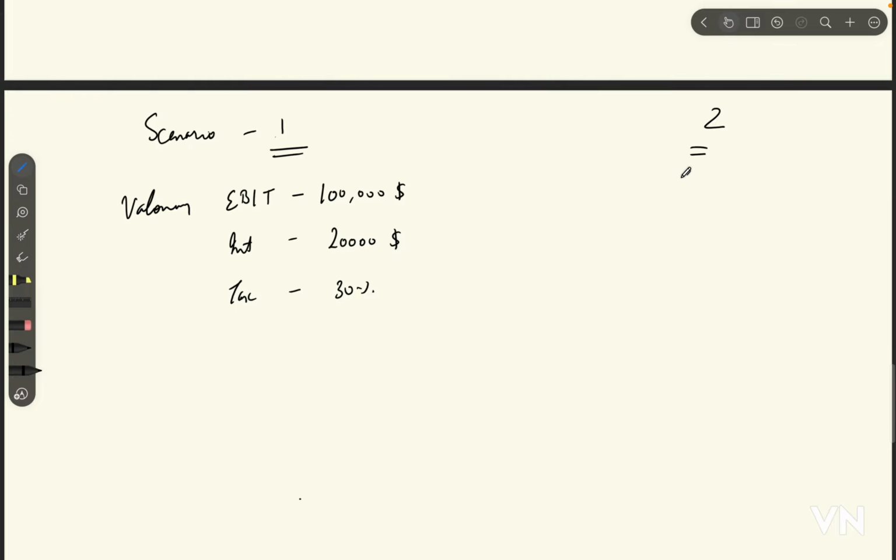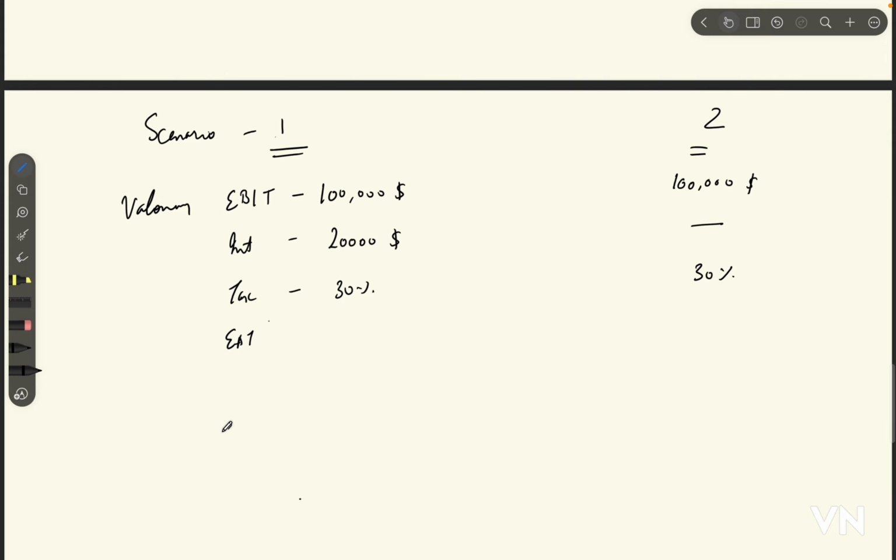And in scenario 2, Valonomy has the same EBIT of $100,000, whereas the interest portion is nil and the tax rate is 30%. All right, so we want to arrive at earnings after tax.